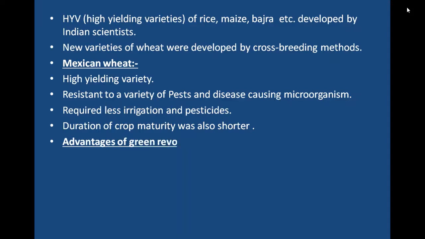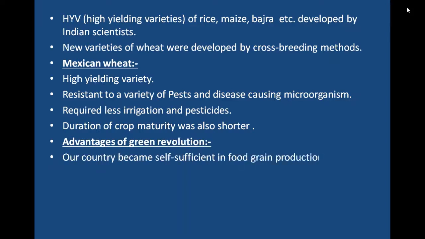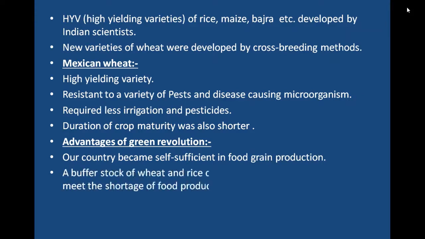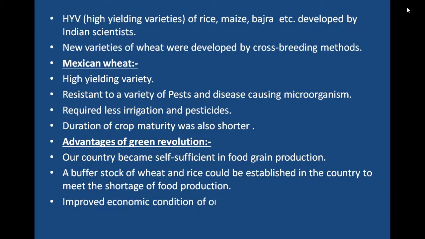Advantages of Green Revolution. Our country became self-sufficient in food grain production. A buffer stock of wheat and rice could be established in the country to meet the shortage of food production. It improved the economic condition of our farmers. Agriculture is now regarded as an industry.